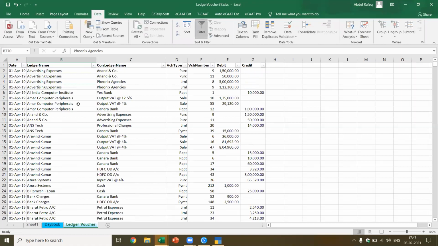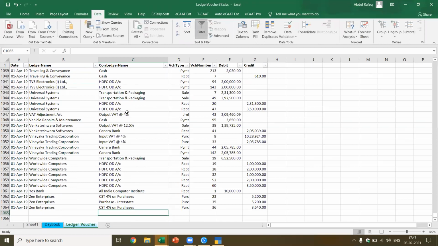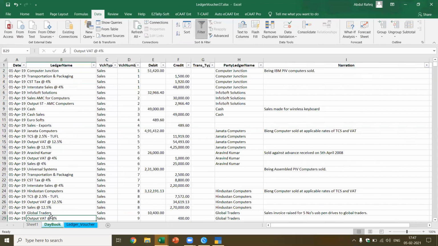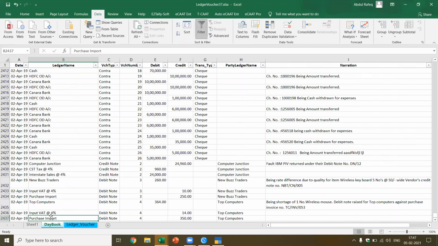Once you get the data in the standard format, now let us go to the end and see how many rows there are. Because these transactions are given in the ledger voucher, there are only 1063 rows, whereas here, if you see, we had about 2000 plus rows, 2437. Okay. Now let's come back.